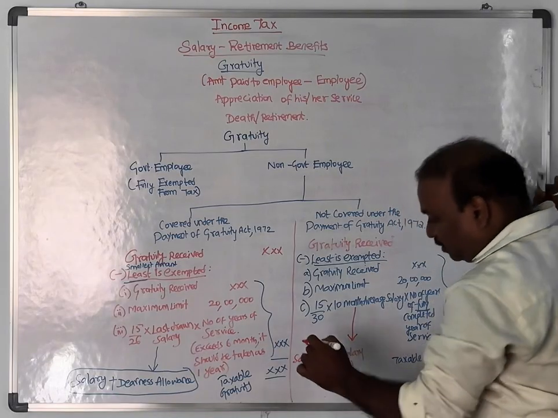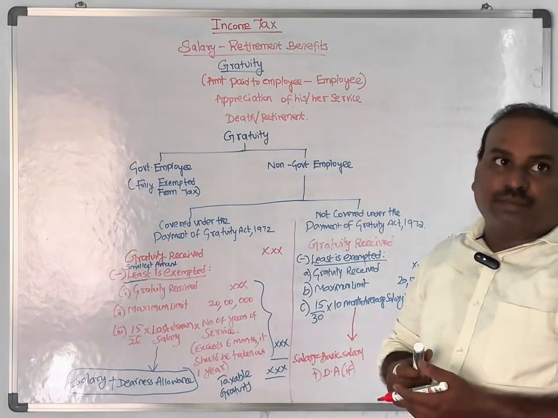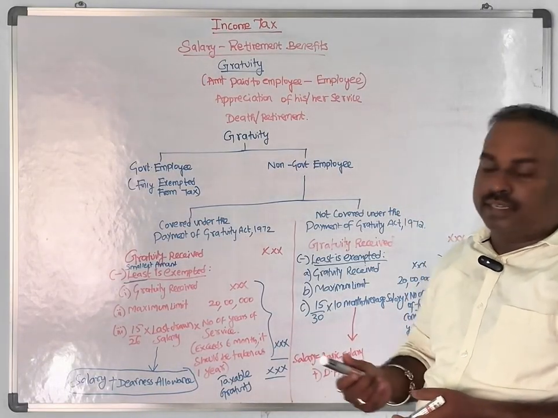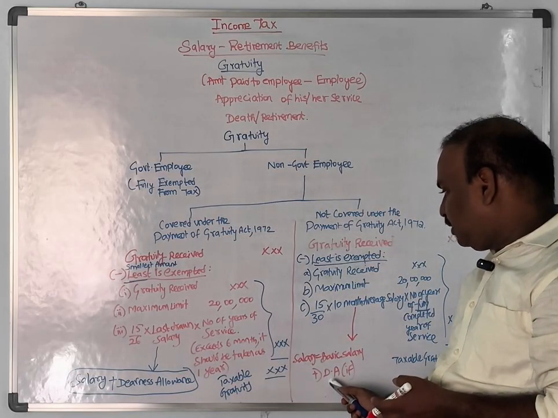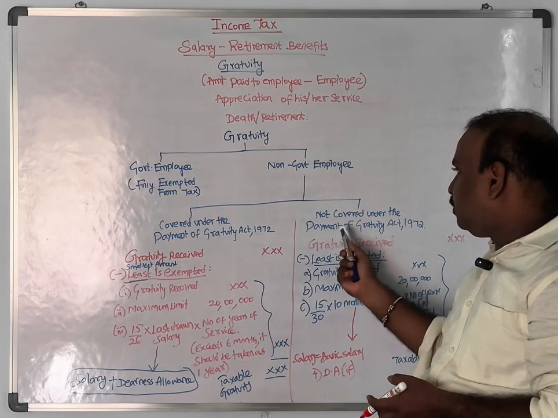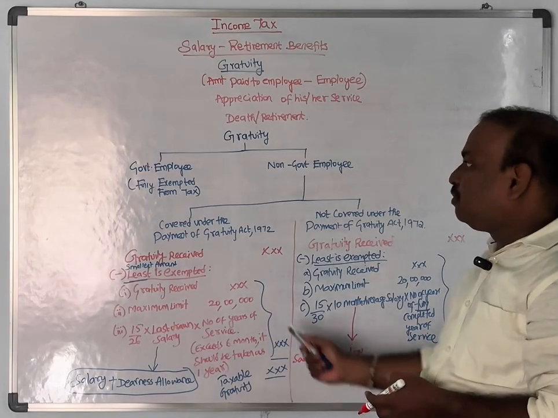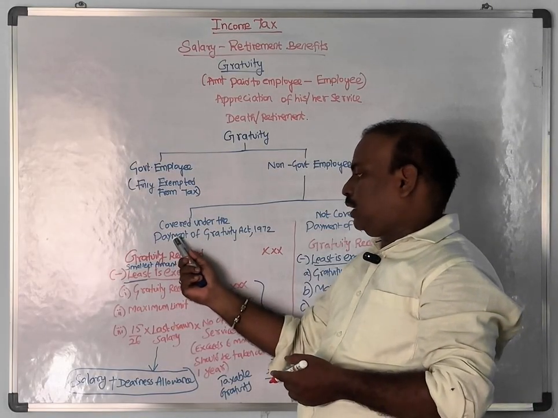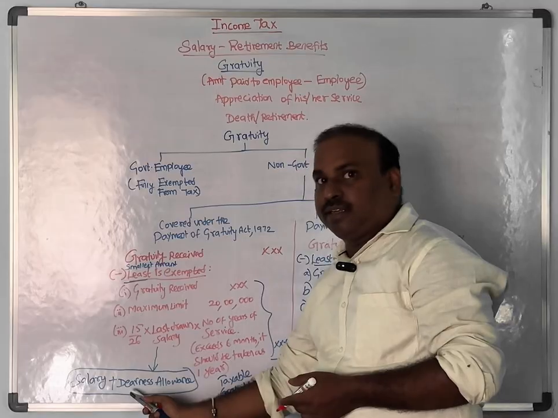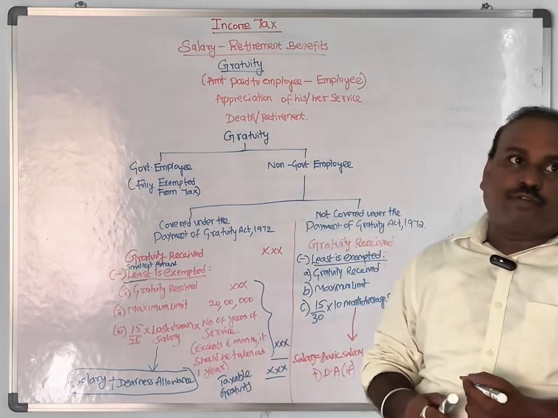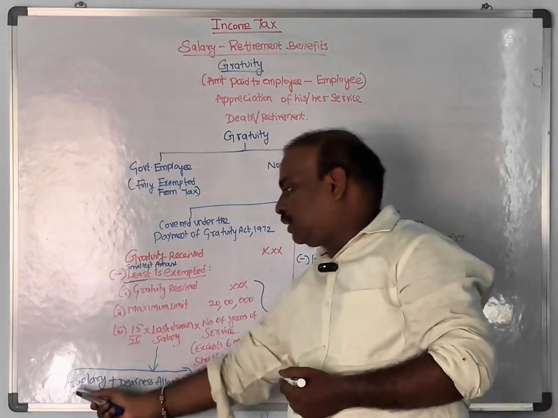If the payment is not covered under the Payment of Gratuity Act, DA should be considered only if it is entering into retirement benefit, that is, forming part of salary. If it is covered under the Payment of Gratuity Act, DA should be taken whether it is forming part or not forming part of salary.